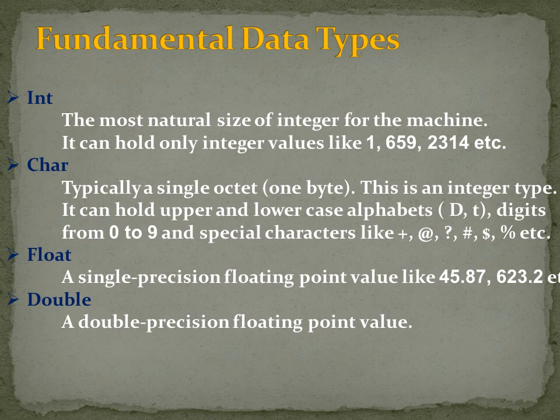A long fractional number is stored in this data type. And fifth is the void. It represents the absence of type. Means the void data type is used as a return type for functions which are not returning anything.